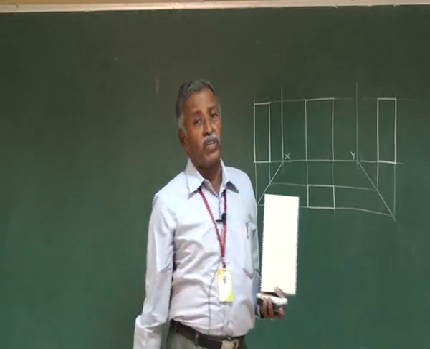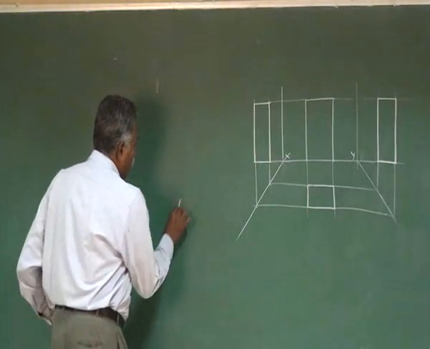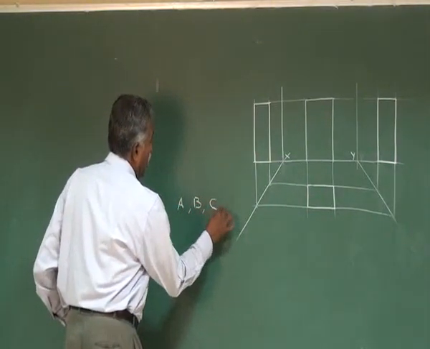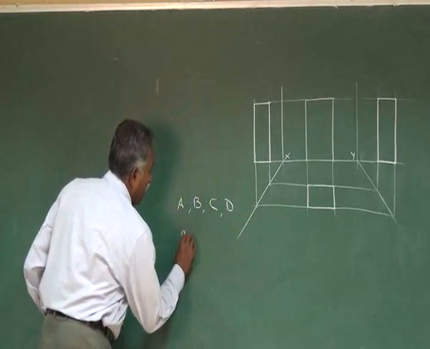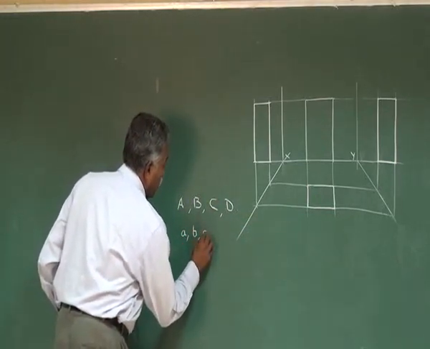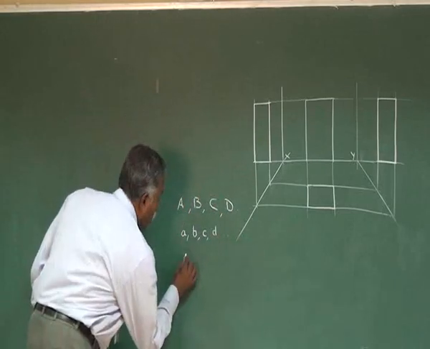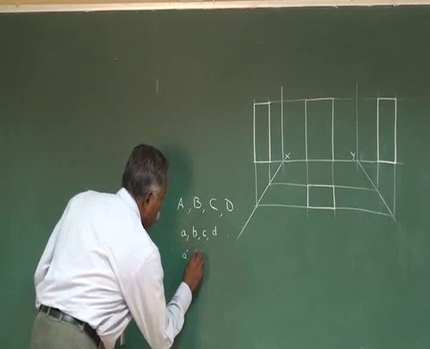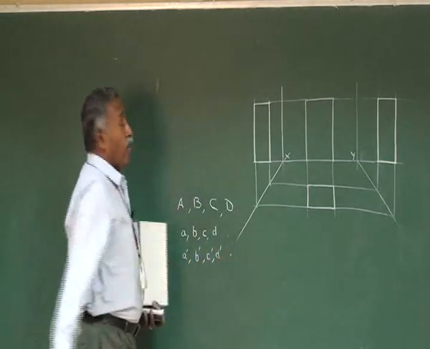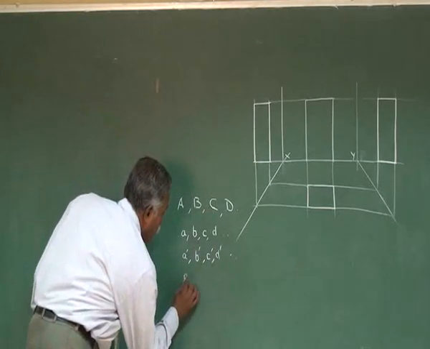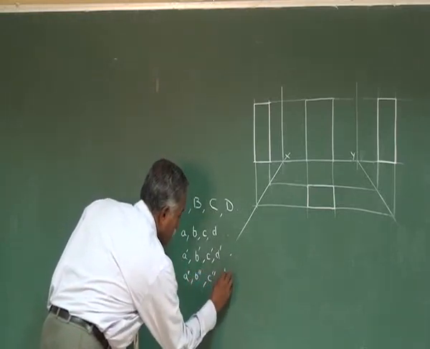Now while marking the points in the views, that actual object has to be named as capital letters A, B, C, D, etc. When you mark it on the top view, it should be marked as small letter a, small letter b, small letter c, d, etc. When you mark it on the front view, it should be marked as small letter a dash, small letter b dash, small letter c dash, d dash, etc. When you mark it on the side view, it should be marked as A double dash, B double dash, C double dash, D double dash, etc.